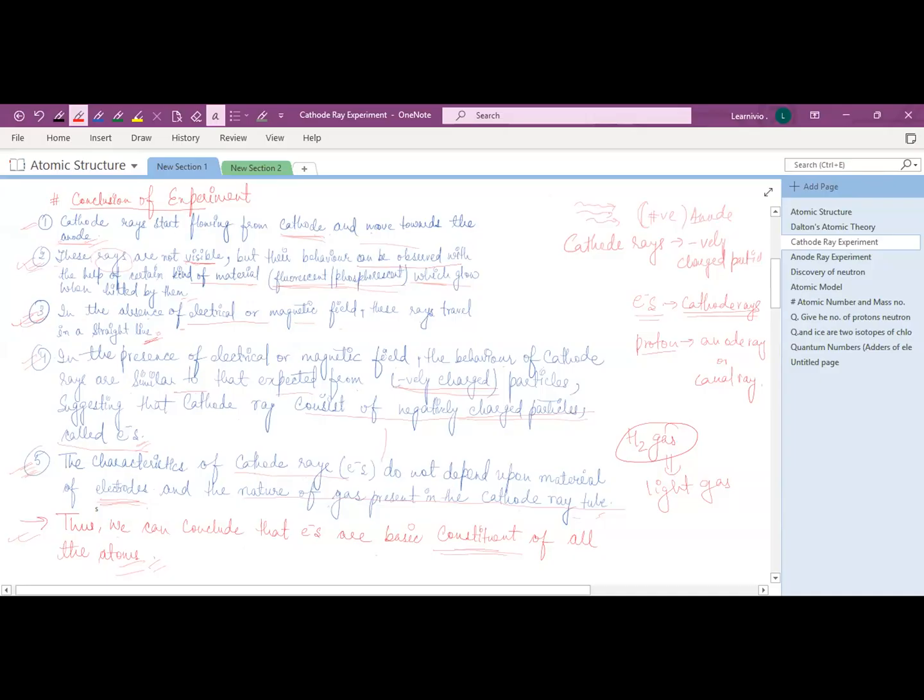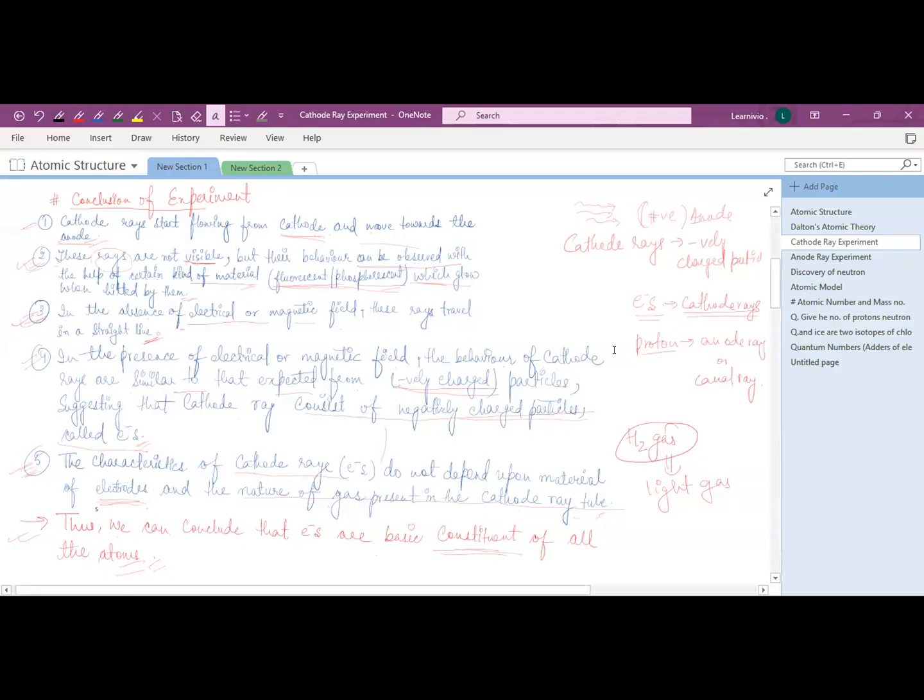These cathode rays are not visible to our naked eye, but their behavior can be observed with the help of certain kinds of material, right? Their behavior we can observe with the help of fluorescent material or phosphorescent material. These phosphorescent materials glow when struck by the cathode ray. Okay, now see what he did.